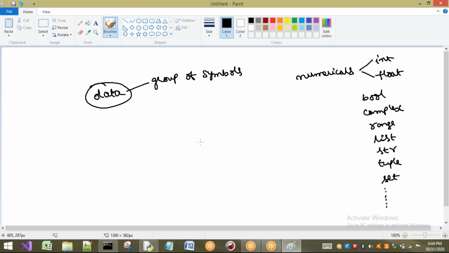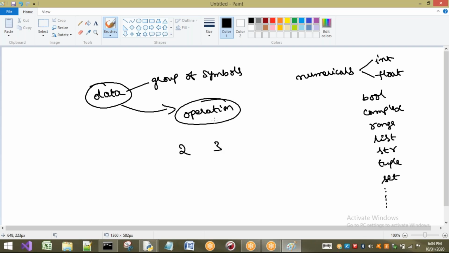Now the concept is, whenever you want to perform some operation, compulsorily we require data. Let us consider I have some data, 2 and 3. What do I have to do on this?